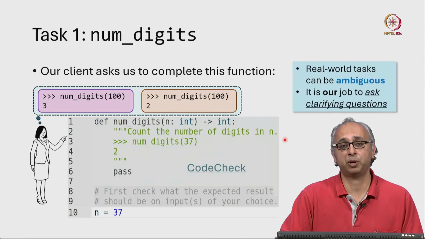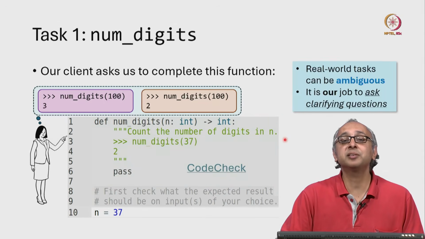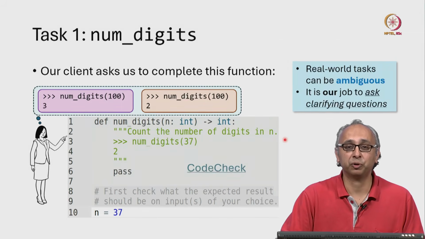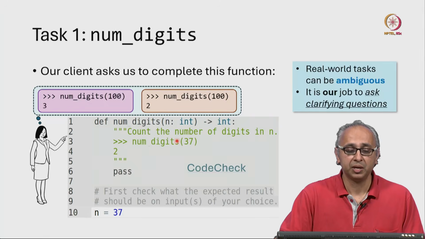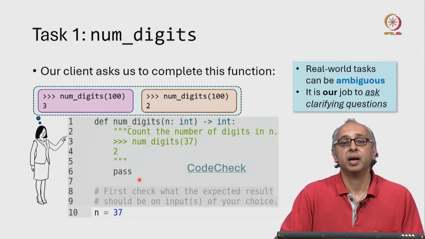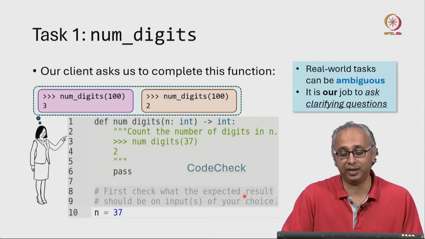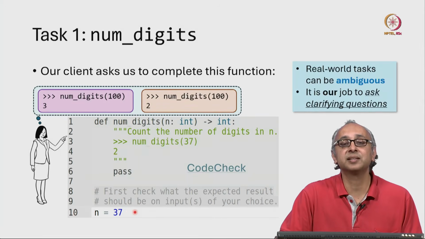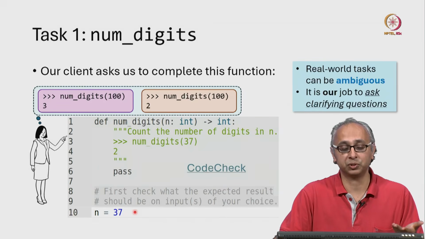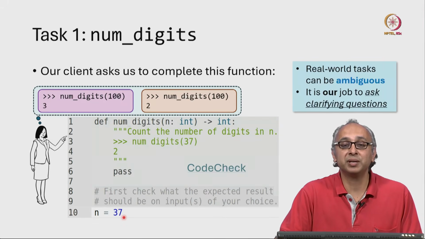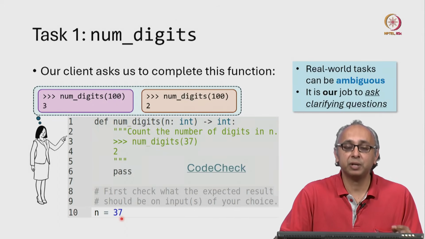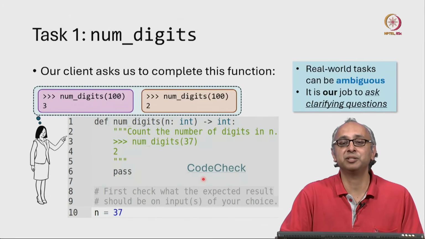And these kinds of problems, which we will call Ask the Client problems, are what you will see on many of your programming assignments. We will give you a task, but before you solve that task, first check what is expected. And you can edit this region. You can give some inputs. So here, instead of a simple input like 37, you would actually type in 100. So let's go to this link and see what this interface looks like.